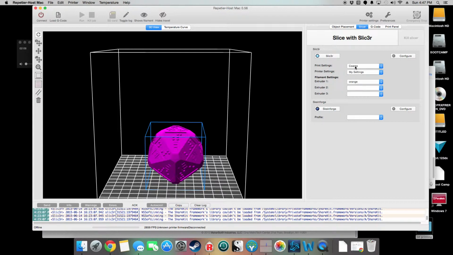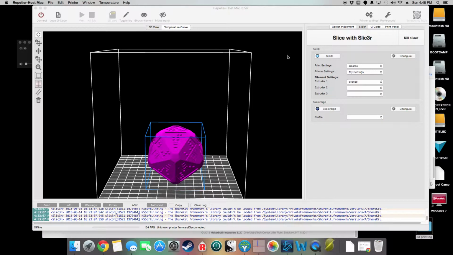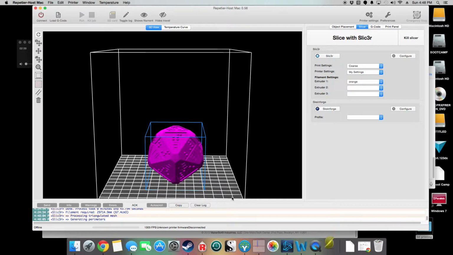So we're going to go ahead and stick with coarse because I don't want this print to take too long. I only have one set of printer settings. It's recommended by the manufacturer, and I don't change it. And then for every filament you have, you'll have to have a different profile because they'll all have slightly different ideal melting temperatures, and they'll all have slightly different diameters, and you'll need to measure those very precisely to get good prints. So you'll select out of these three the profile that you want to slice with, and then hit the big Slice with Slicer button. And it will generate a toolpath for the printer.